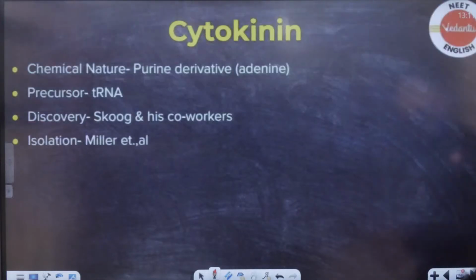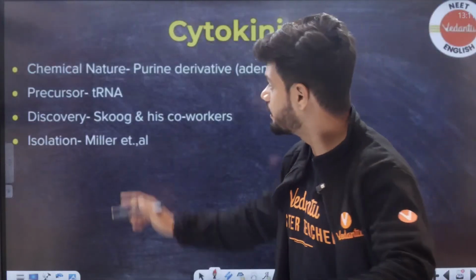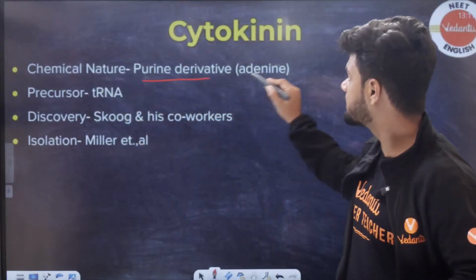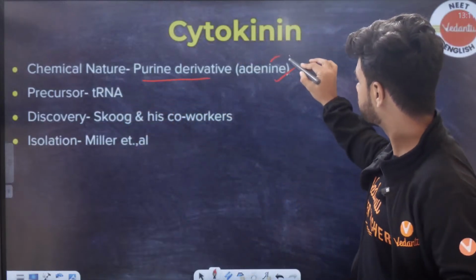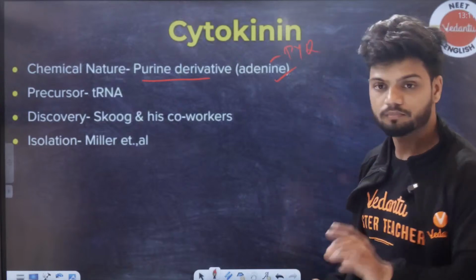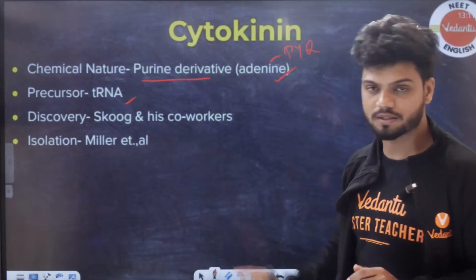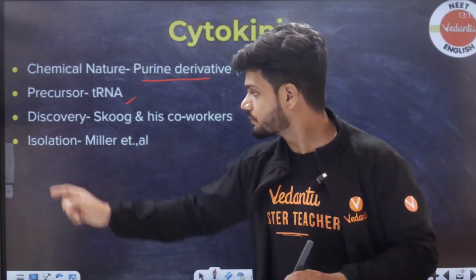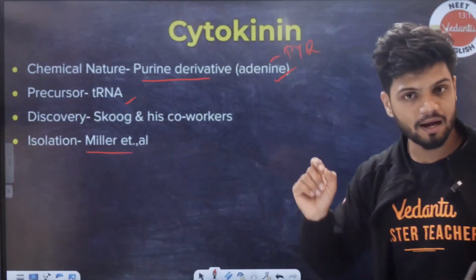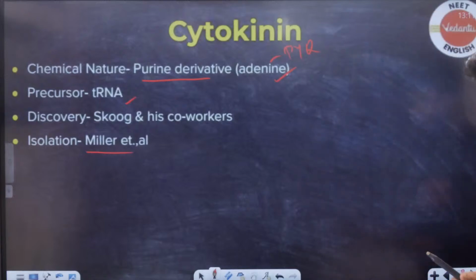Now, cytokinins. Again, chemical nature, purine derivative, adenine. This right here is also PYQ. Precursor is tRNA, discovery by Skoog and his co-workers. Skoog and co-workers discovered it. Isolation by Miller. So one point again here.